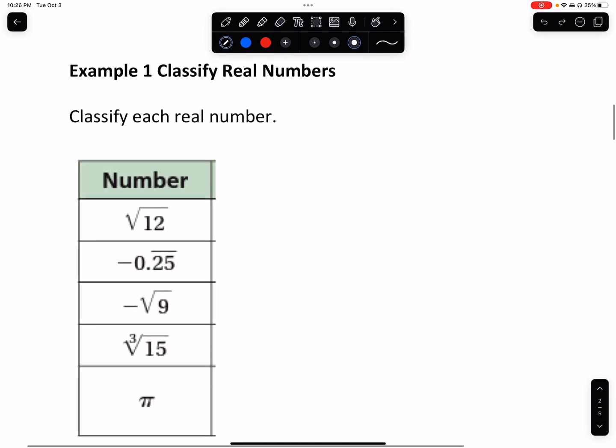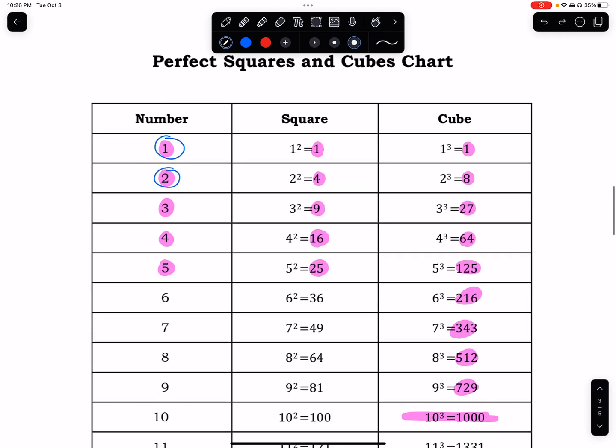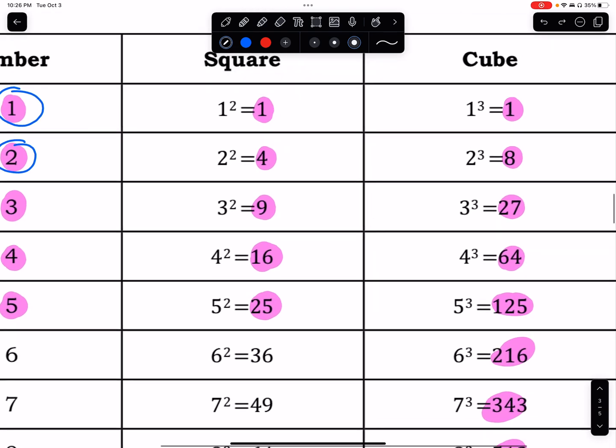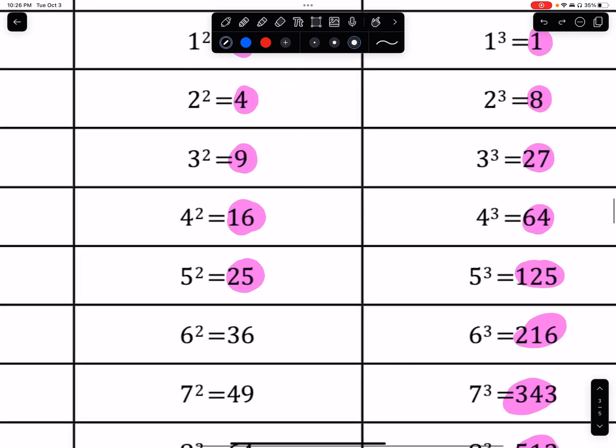on example 1. Classifying real numbers. Let's look at the square root of 12. Well, is 12 a perfect square? If we go down here to our list, is 12 in this middle column? It should be right in here, right? It's not there though. So what does that tell you? Without even picking up your calculator, if you were to take the square root of 12, would you get a nice number, or would you get one of those long decimals that never ends and never repeats? Yeah, you'd get one of those decimals that never ends and never repeats.